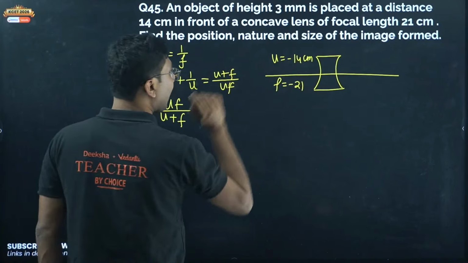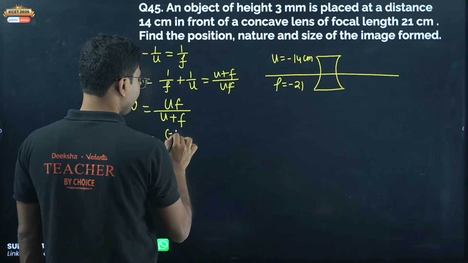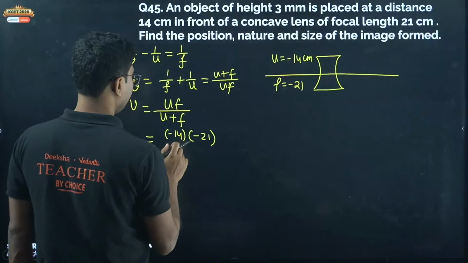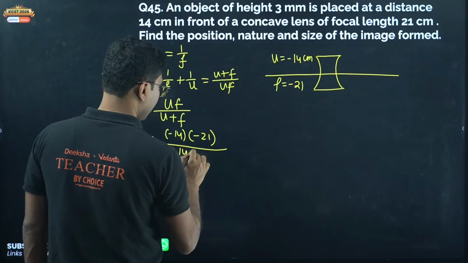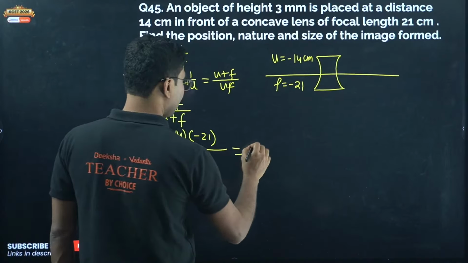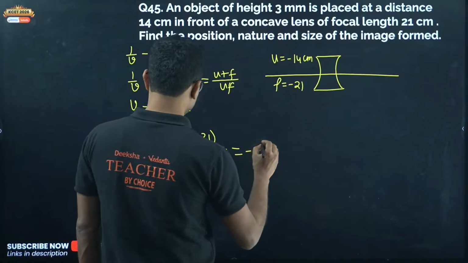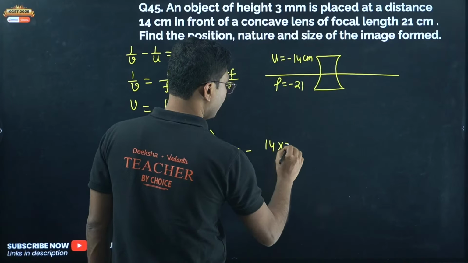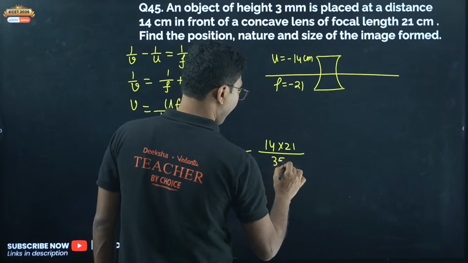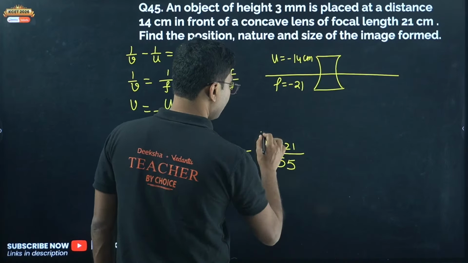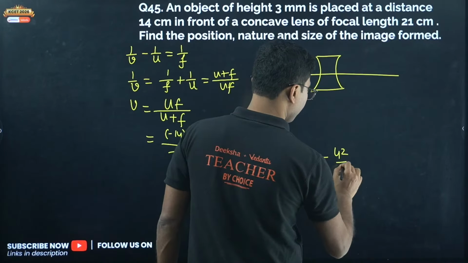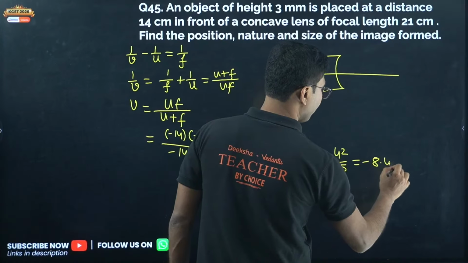Now we have to use the values with sign. So U is minus 14, F is minus 21. Minus 14 into minus 21, the top minus will cancel and the bottom minus will be common. So minus 14 into 21 divided by 35. So it will be minus 42 by 5, so it will be minus 8.4 centimeter.